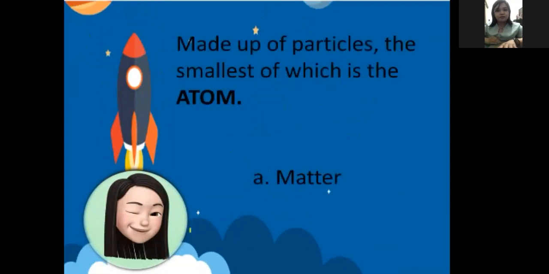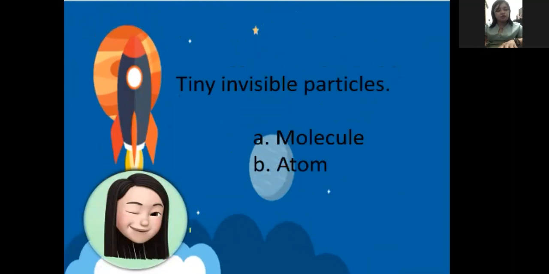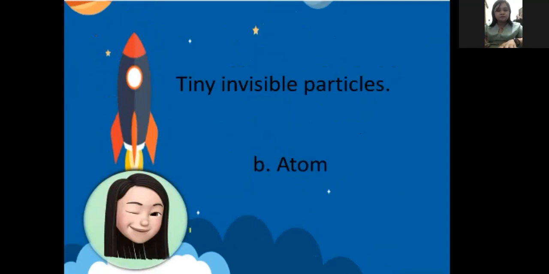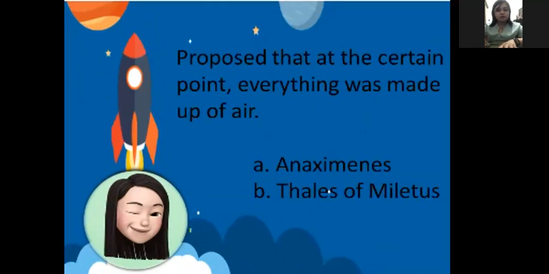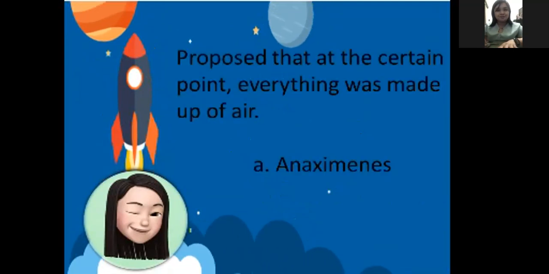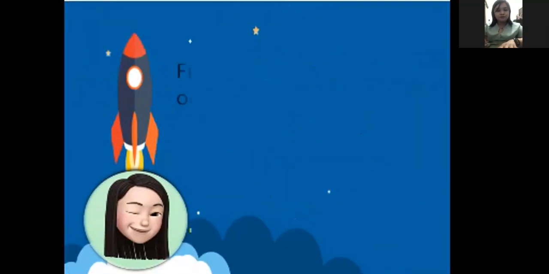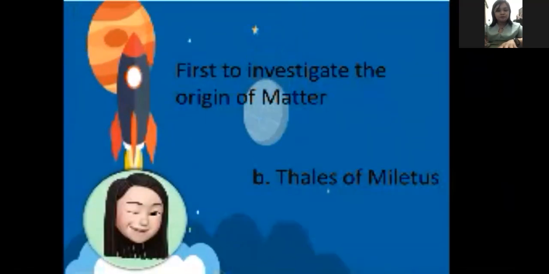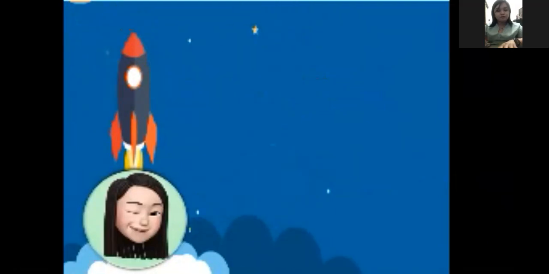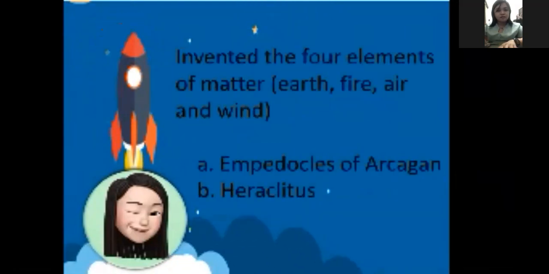And the answer. Okay. We have some items here that you can also see on your module. Second. Third. Fourth. Fifth. Sixth.